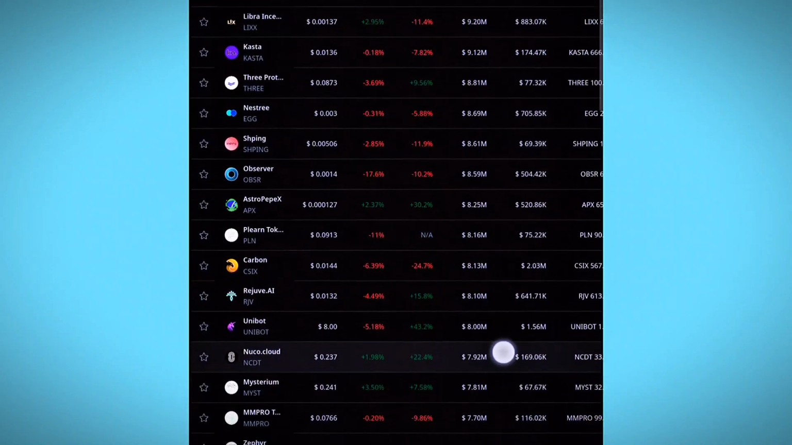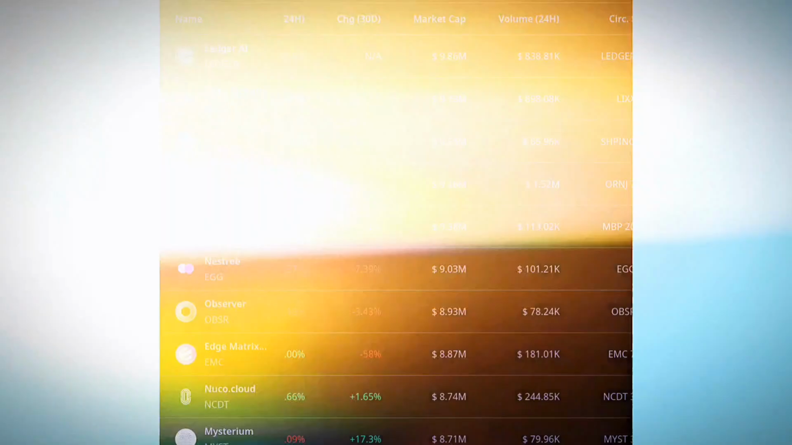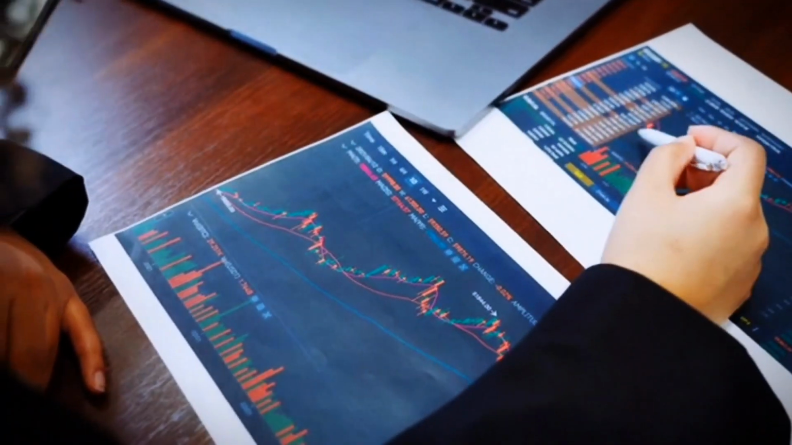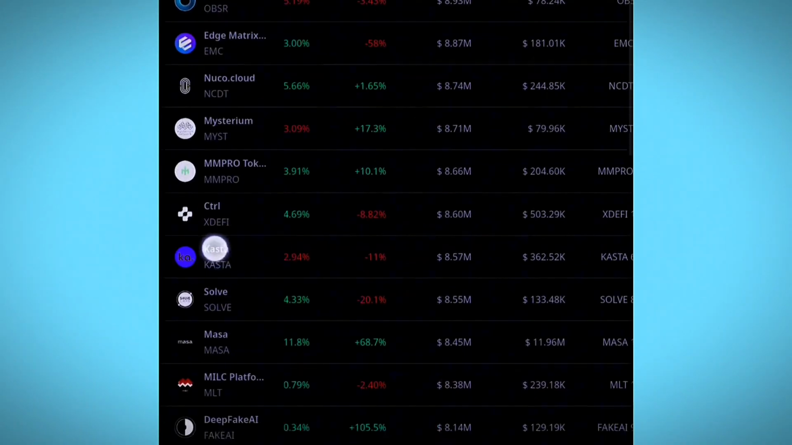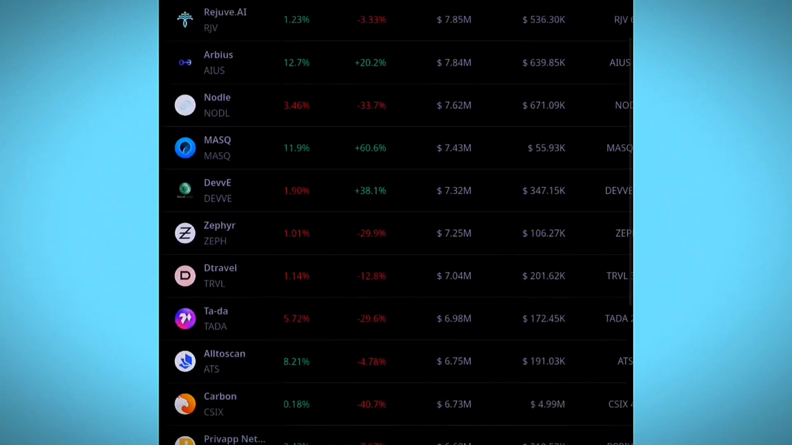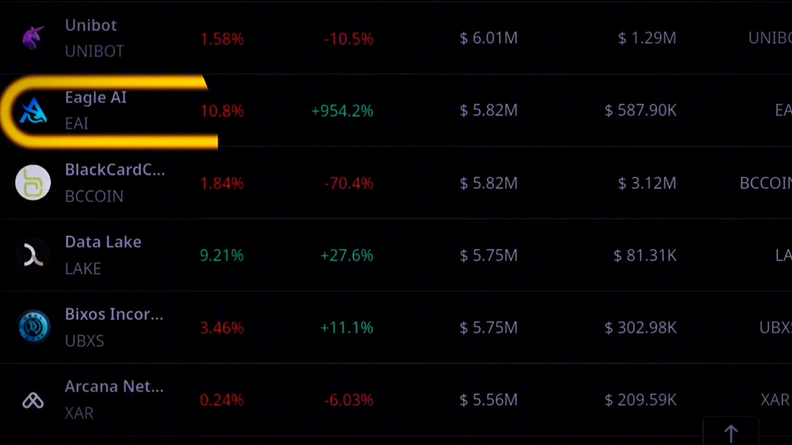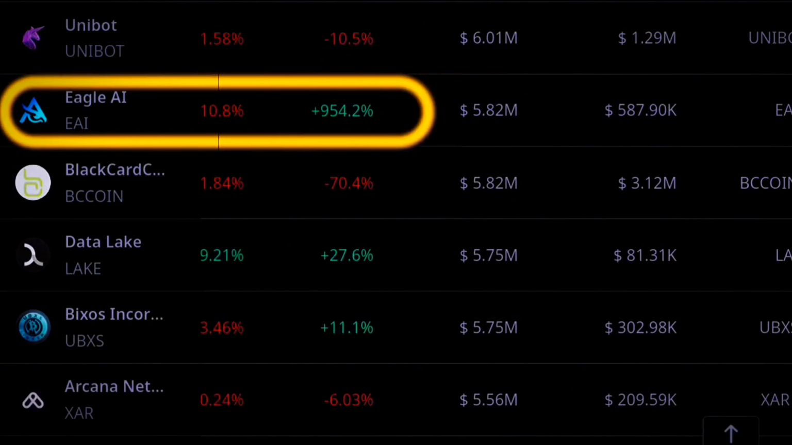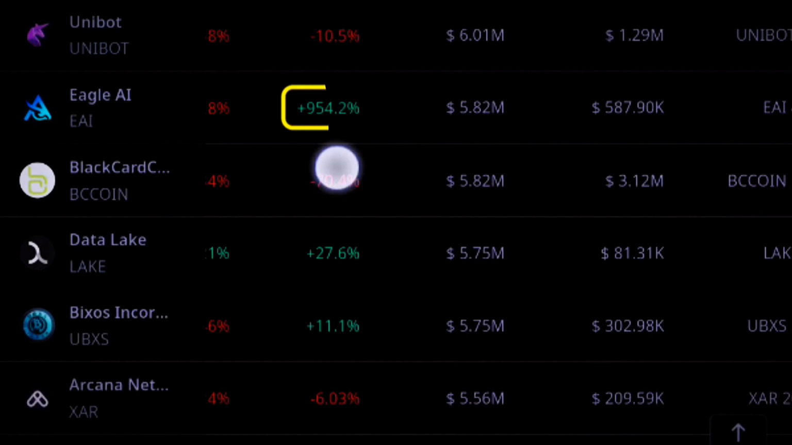Those tokens can have very impulsive growth. You also need to check on the changes. You want to go with tokens that are somehow seeing growth. So just search here to see tokens that have had a very massive change in 30 days. From this list, I can see that Eagle AI is one of the tokens that has had very massive growth within the last 30 days. It's plus 954% within the last 30 days.